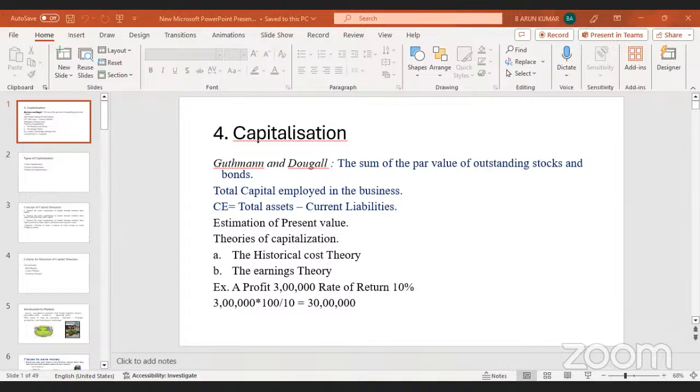And this is the market capitalization of Reliance Industries. How much is it? 15 lakhs 77,093 crores.